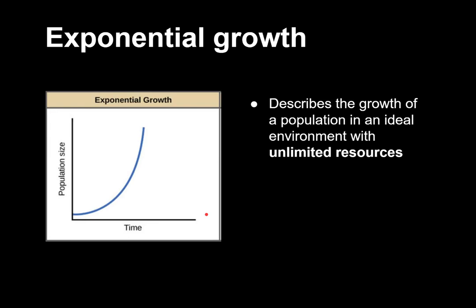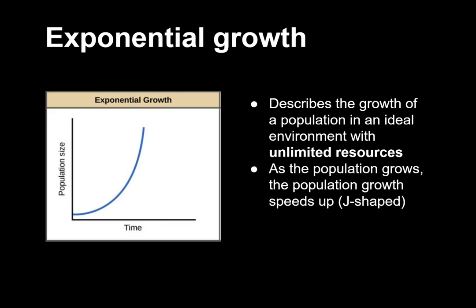Exponential growth describes the growth of a population in an ideal environment with unlimited resources. You'll notice that an exponentially growing population grows faster and faster and faster as time goes on. This is because the larger the population gets, the more individuals there are to have babies. And since the resources are unlimited, there's nothing stopping those babies from growing up and having babies of their own. This results in the J-shaped curve that's typical of an exponentially growing population.